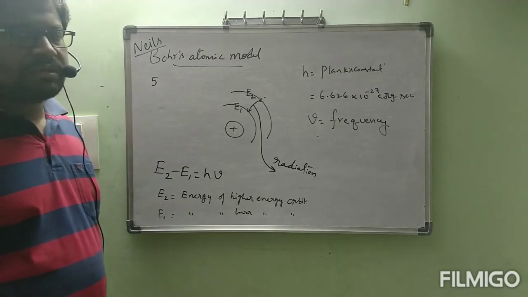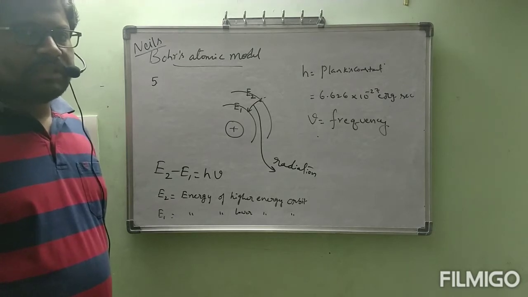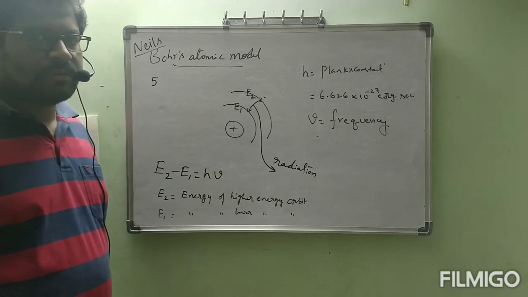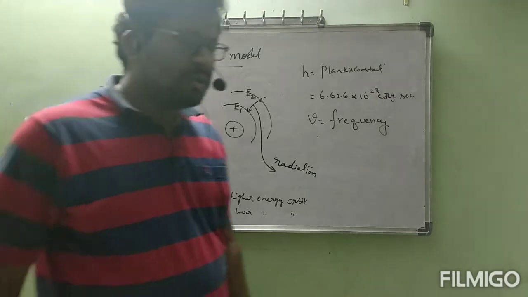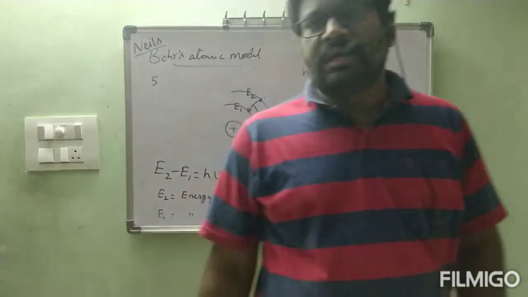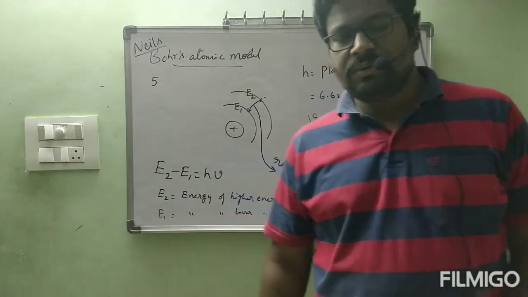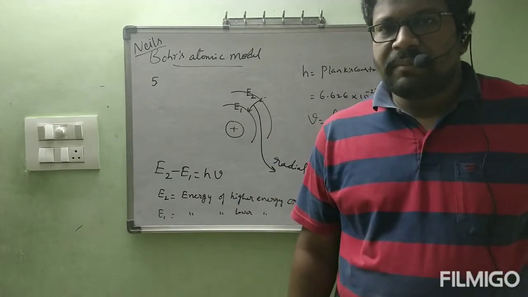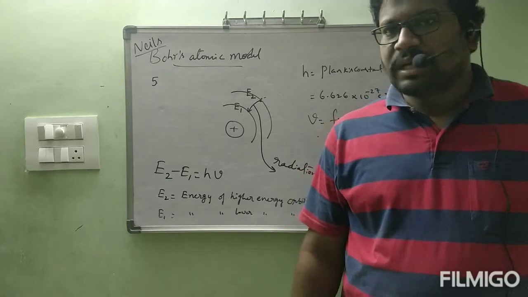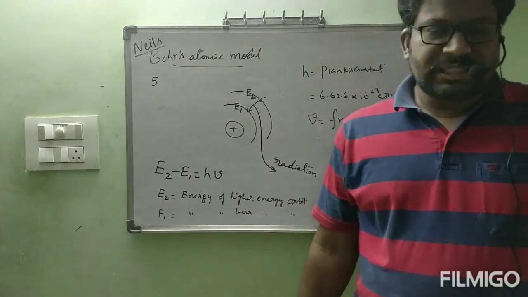The angular momentum of the electron present in the orbit is quantized. Whenever the electron is present in a particular orbit, energy is not going to be lost by the electron. That's why those orbits are called stationary orbits. Niels Bohr also gave numbers to the orbits: n is equal to 1, 2, 3, etc., and he gave the names K, L, M, N shells. Like that, we have seen all the points. Okay, next.